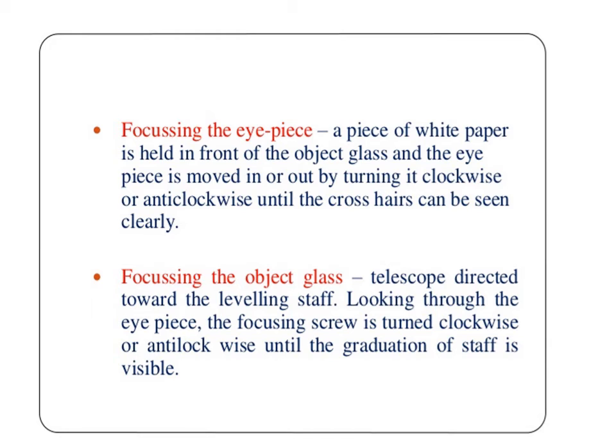Then focusing the object glass. The telescope is directed toward the leveling staff. Looking through the eyepiece, the focusing screw is turned clockwise or anti-clockwise until the graduation of the staff is visible. That is called focusing of the object glass.